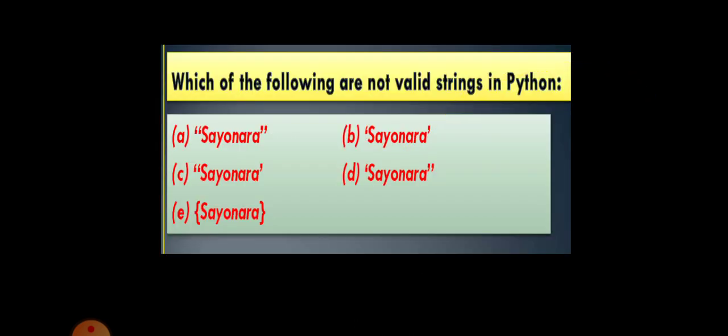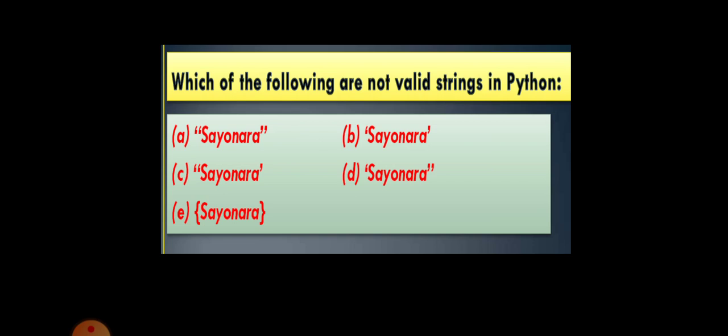Which of the following are not a valid string in Python? Consider A. Sayonara is the string given. It is enclosed in double quotes, so it is a valid one. Second one, that is B. It is enclosed in single quotes. It is also a valid one. Look at the third one. It begins with a double quote but ends with a single quote. So it is not valid.